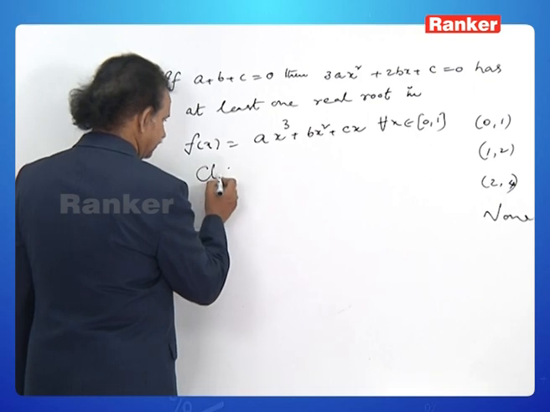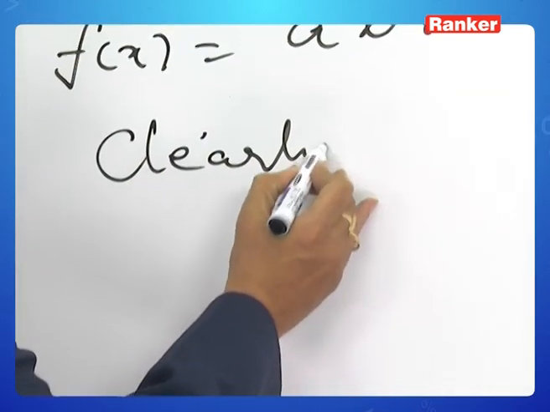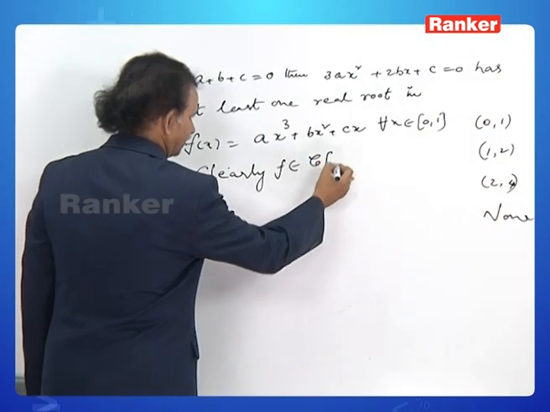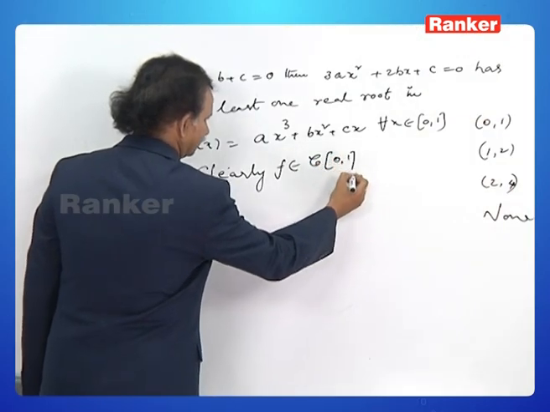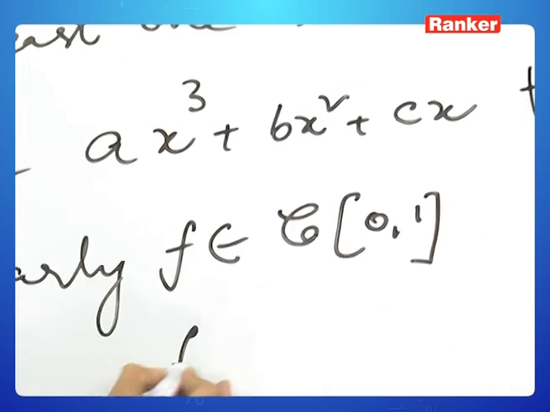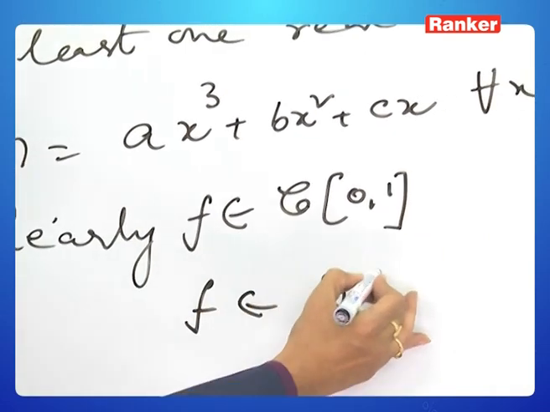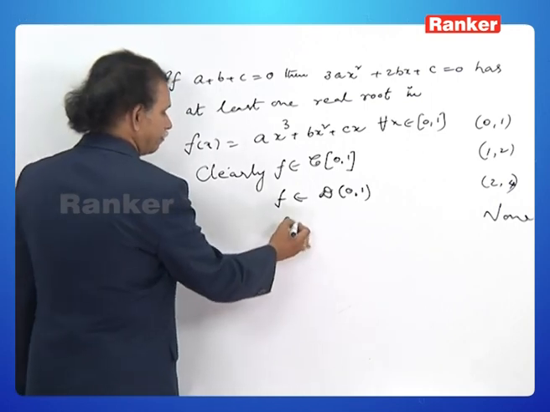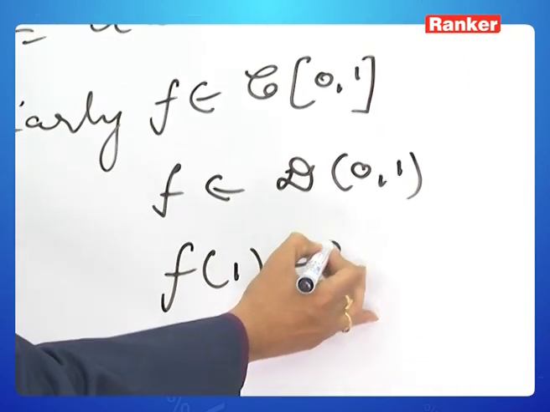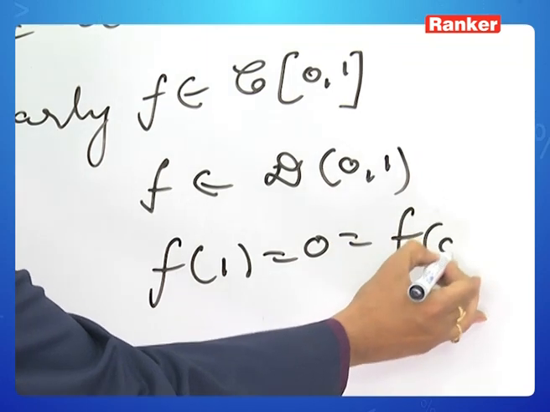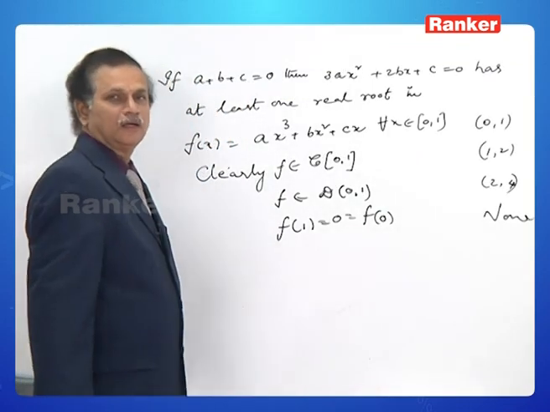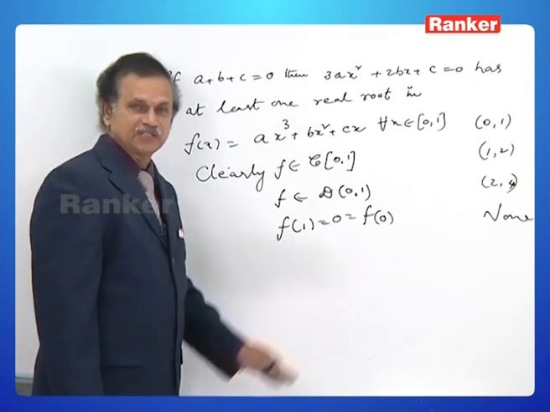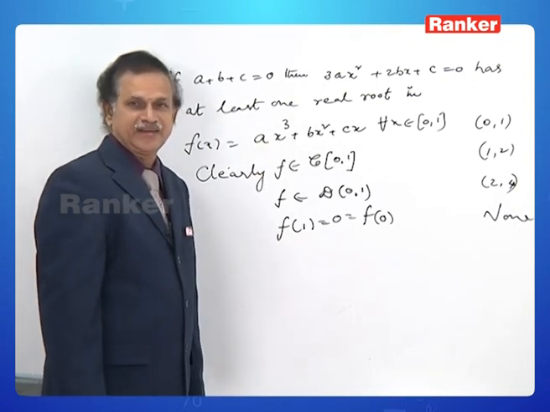Clearly, f belongs to C of closed interval 0 to 1. f belongs to D of open interval 0 to 1. f of 1 is equal to 0 is equal to f of 0. Because a plus b plus c is 0, f of 1 is nothing but a plus b plus c. You see, it is 0 from data.